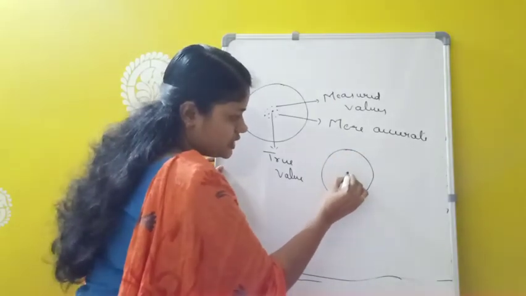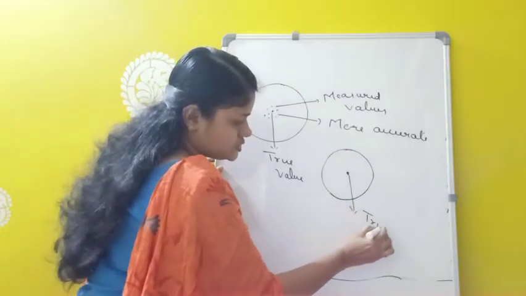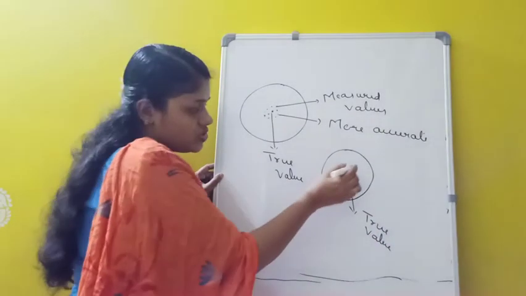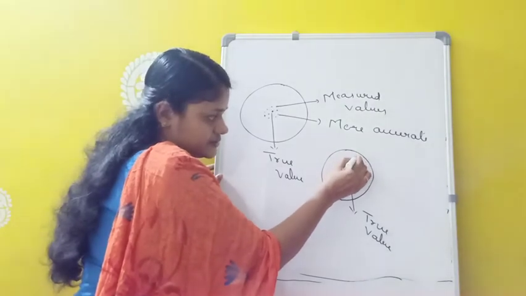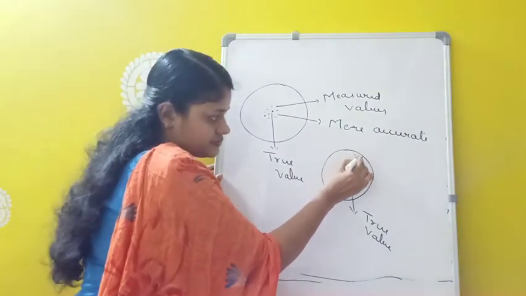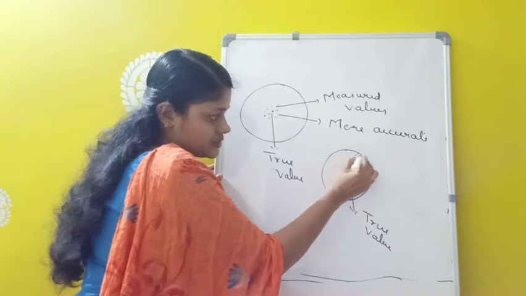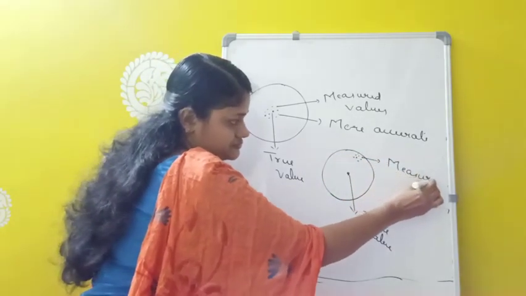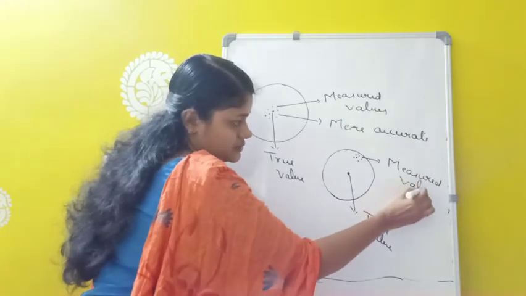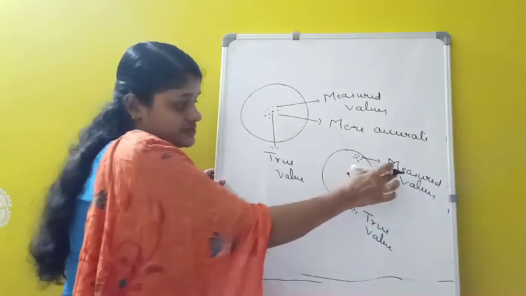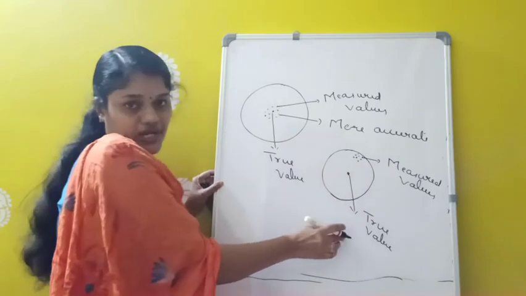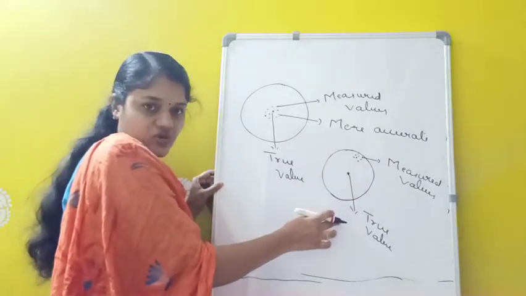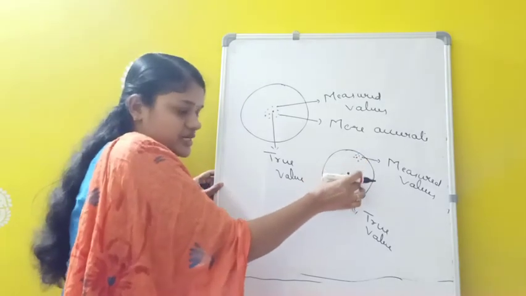Similarly, I am taking another one. So this is the true value. And suppose when I am measuring now, all these measured values I am getting like this. So these are the measured values. But here these measured values are not close to the true value. That means it is not accurate. So here measurement is not accurate. So whenever measurement is accurate, this measured value should be near to the true value.